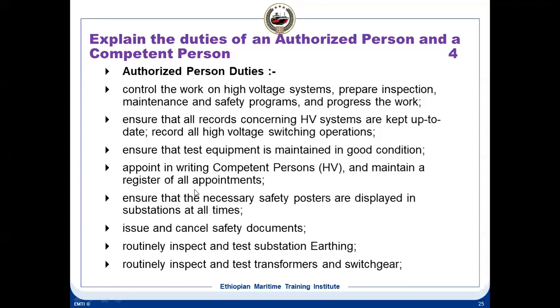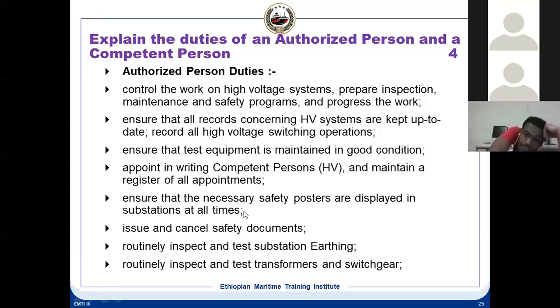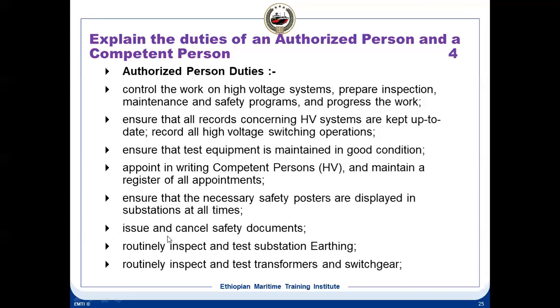Then he ensures that necessary safety posters are displayed in substations all the time. So this is part of it. The authorized person is the one who issues and cancels the safety documents. Routinely inspect and test substation earthings, routinely inspect and test transformer switchgear.